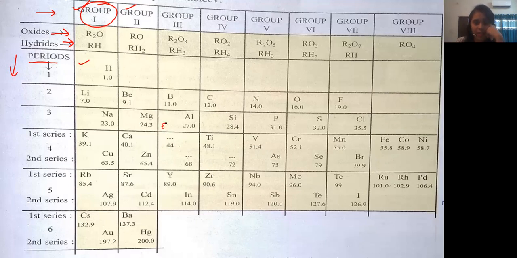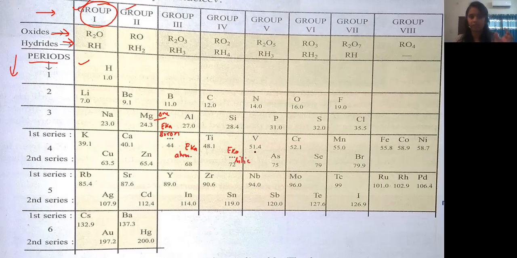This is known as Eka boron. What is Eka? Eka is a Sanskrit word which means one. So it's Eka boron. Then this is Eka aluminium, and this is Eka silicon.